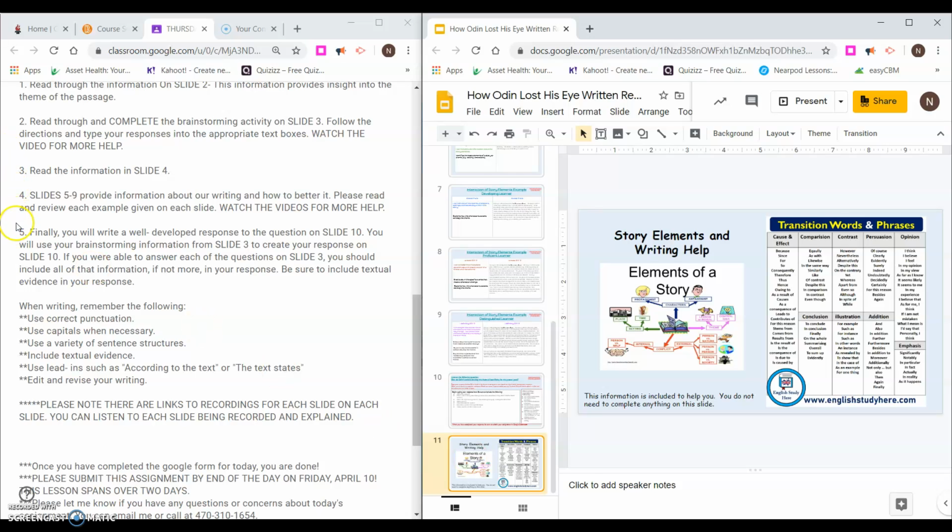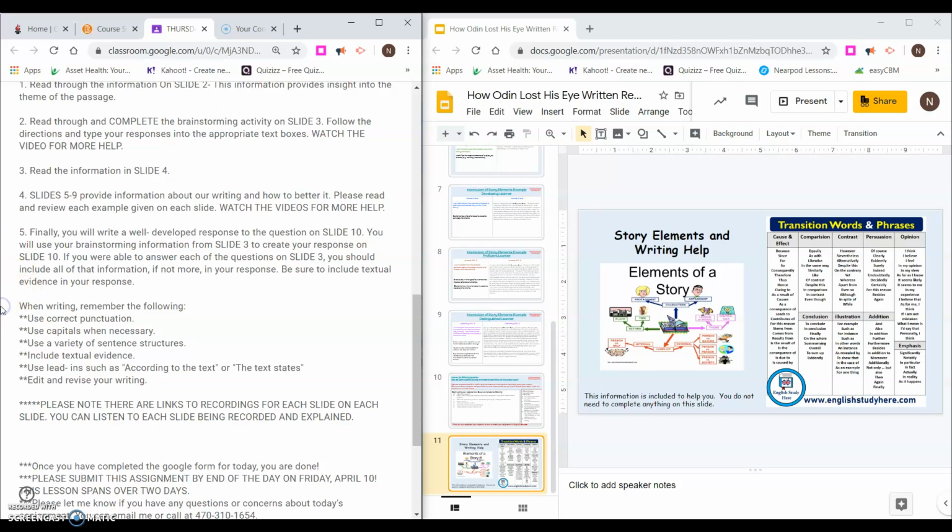Okay, so back over to the left to our Google assignment. It says, finally, you will write a well-developed response to the question on slide 10. You will use your brainstorming information from slide 3 to create your response on slide 10. If you are able to answer each of the questions on slide 3, you should include all of that information, if not more, in your response. Be sure to include textual evidence in your response.